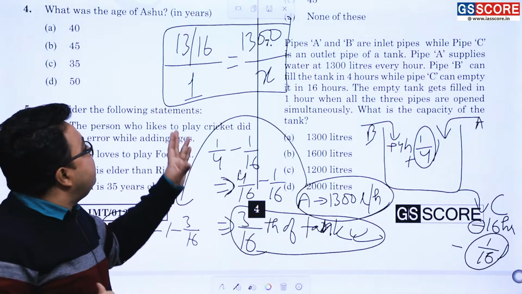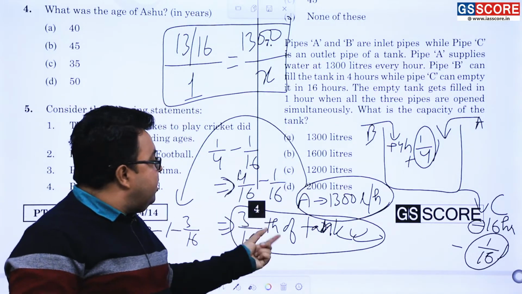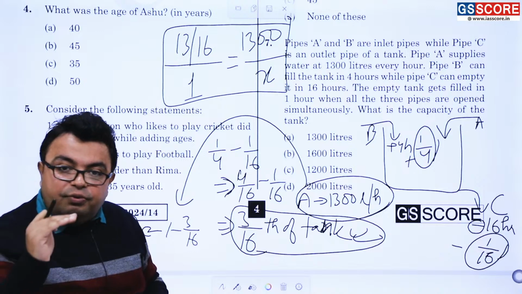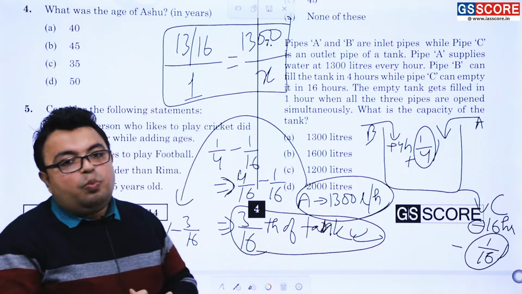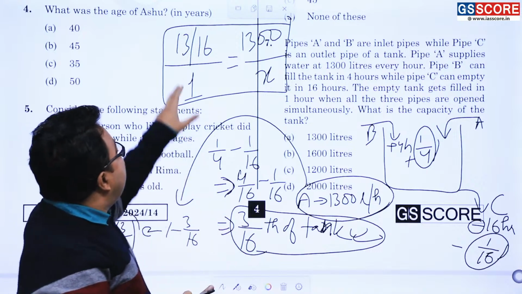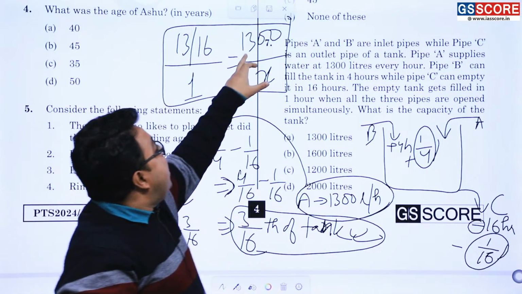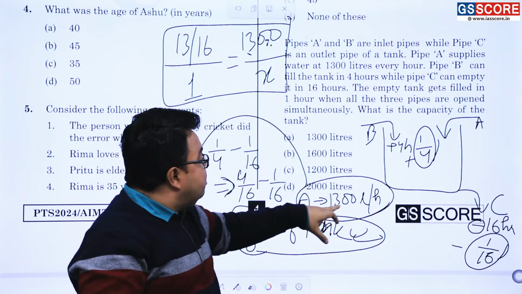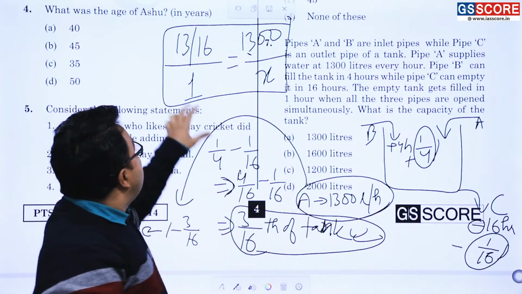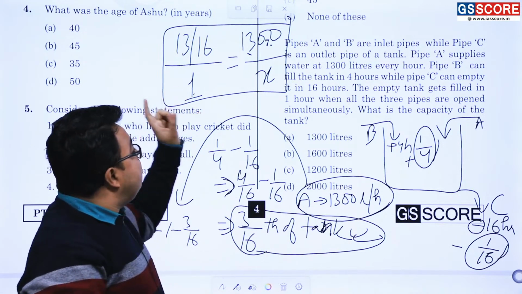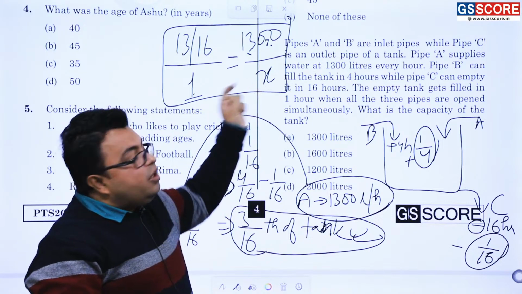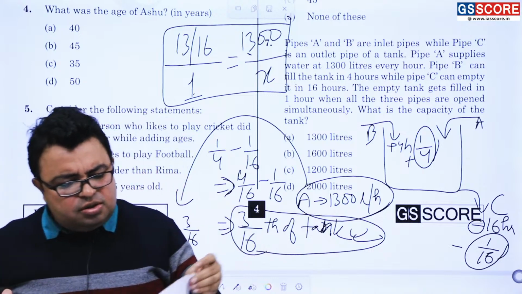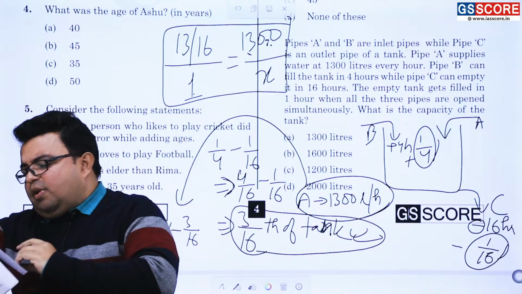Why have I said so? Because B and C combinedly do 3 by 16 of the work. So A will be doing 13 by 16 of the total tank in 1 hour. Now, 13 by 16 of the total tank is 1300 liters of water inside the tank. So if the total one part has to be filled by pipe A, it will be filling X liters. That X liter is the answer, because that is the total capacity of the tank. So you just determine this and it will be quite correct.